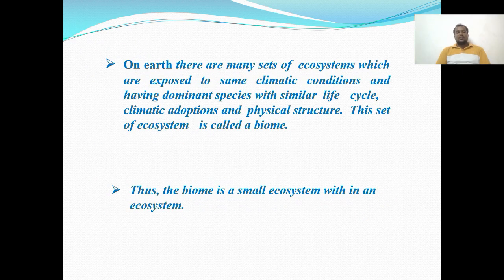So the biome is a small ecosystem within ecosystems. These ecosystems are exposed to the same climatic conditions and have dominant species with a similar life cycle, climatic adaptations and physical structures. All these are included in what is called a biome.